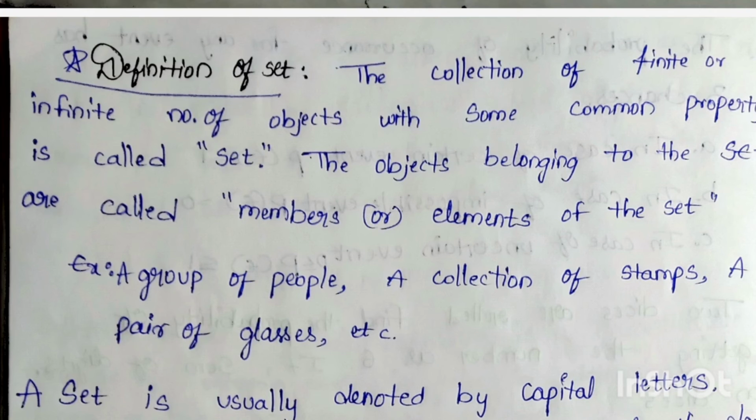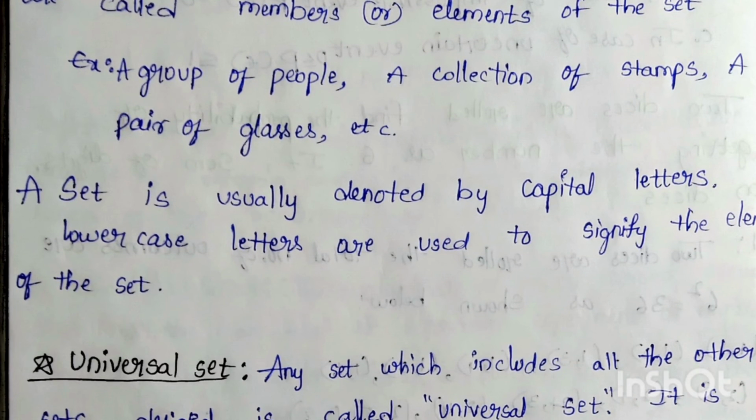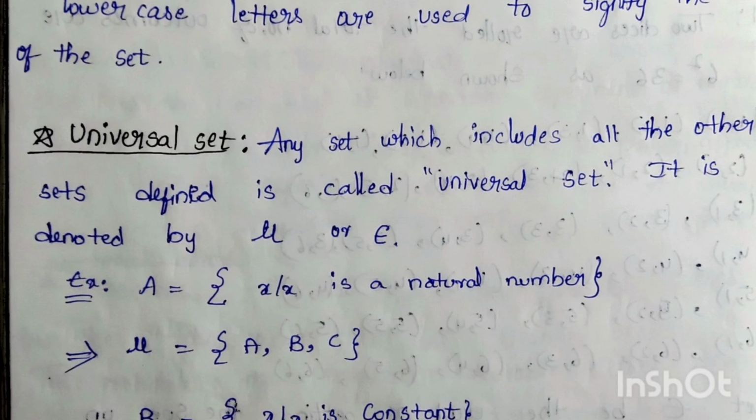A set is usually denoted by capital letters. Lowercase letters are used to signify the elements of the set. Universal set: any set which includes all the other sets defined is called the universal set. It is denoted by mu.